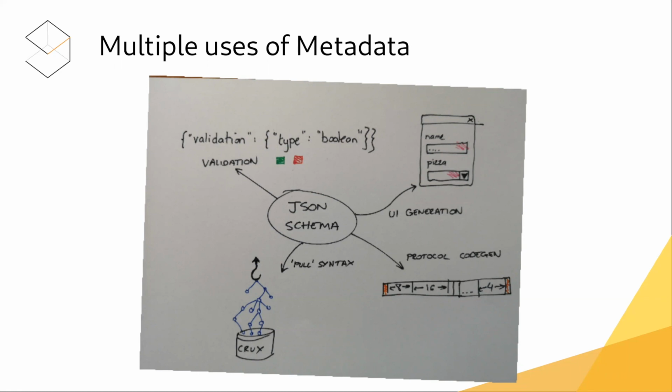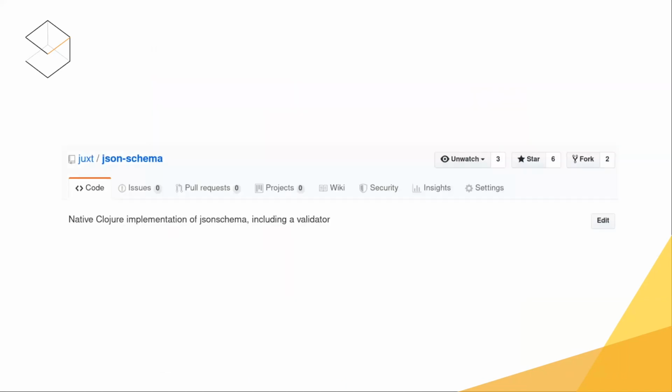So I think this is a pretty interesting horizon that we're looking at in Crux at the moment. I'm just announcing here a quick library that I've created. There are Java libraries that do JSON schema. They tend to end up with, well, one in particular tends to end up with object graphs, which once you've got an object graph, you've got to use a dotted syntax to navigate. And as Clojure developers, we kind of hate that. We like to walk our trees and turn them upside down and transpose them and slurp them and spit them.